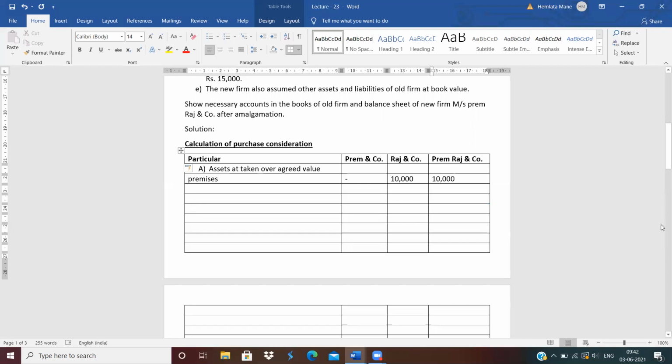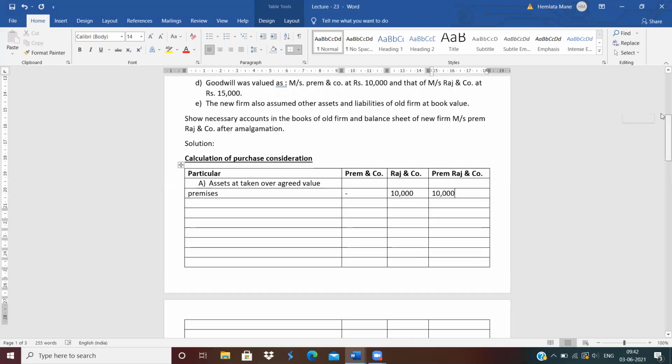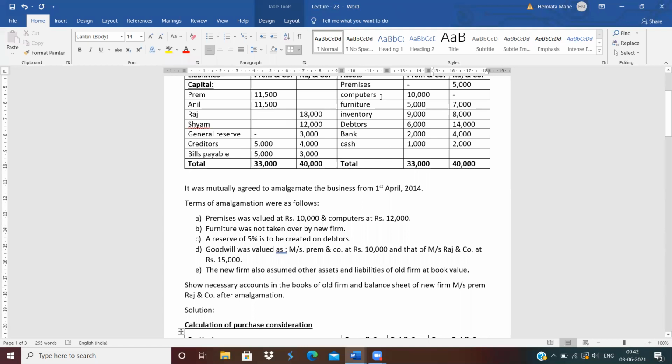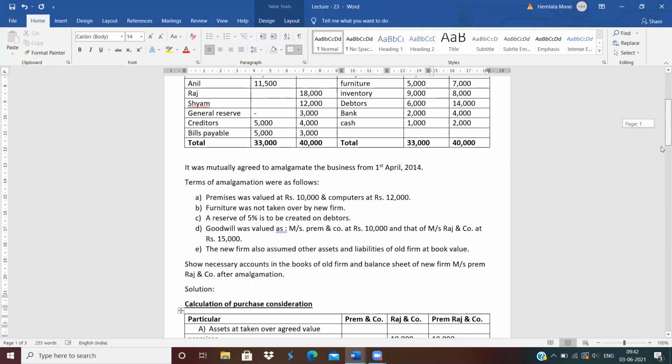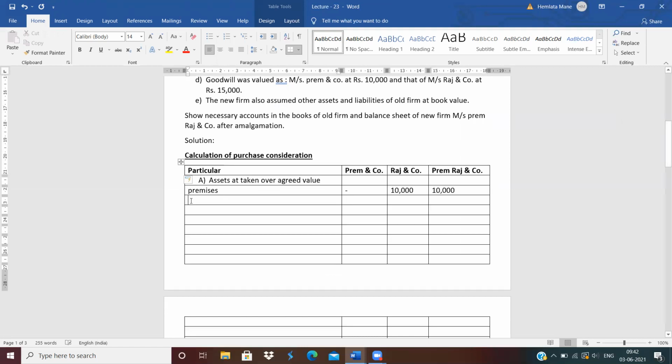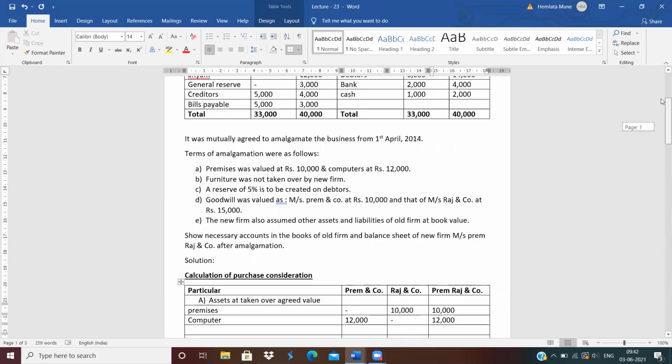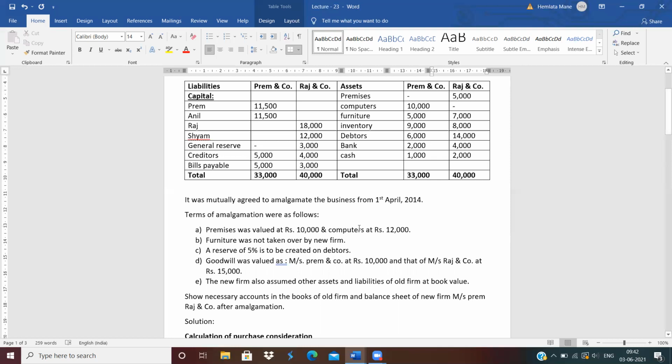Next asset is computer. Computer is taken over at rupees 12,000. So write down computer at rupees 12,000 in Prem company. In Raj company, put a dash. Total is also 12,000. Now, next asset is furniture. But furniture was not taken over by the new firm, so don't take furniture.